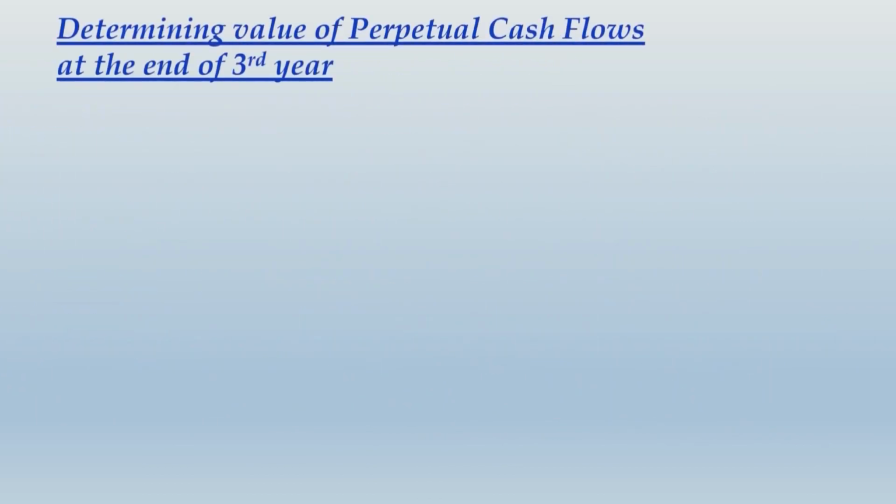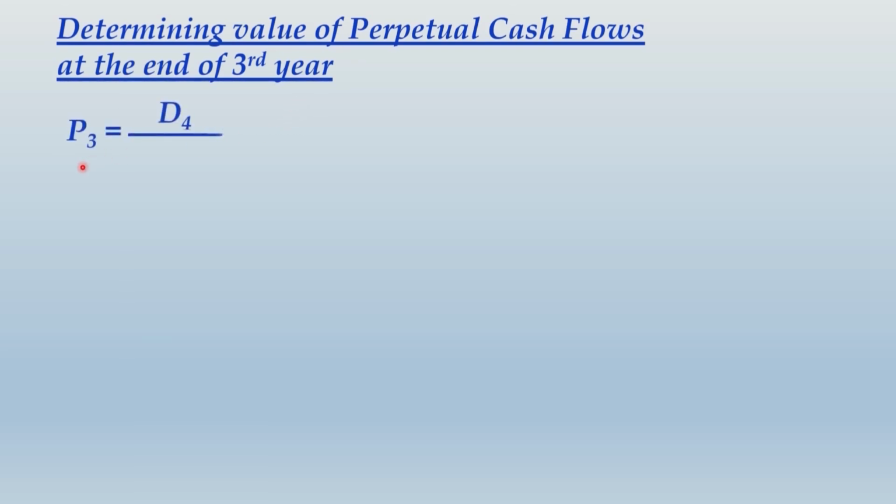Now we have one important calculation to be done, that is determining the value of perpetual cash flows at end of 3rd year. As I told you earlier, the 3rd year cash flow as per the question is going to arise every year henceforth indefinitely. Indefinitely means till perpetuity.